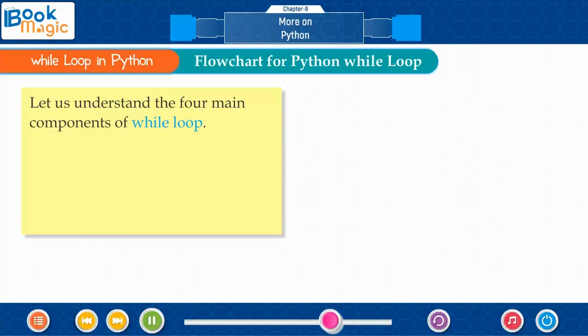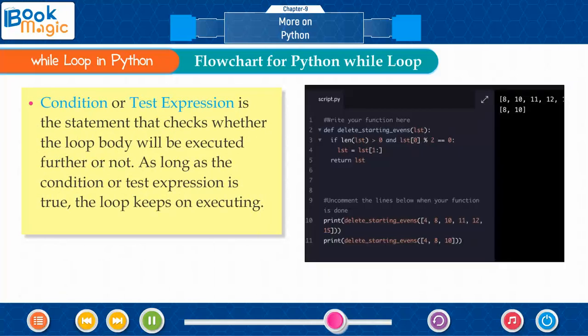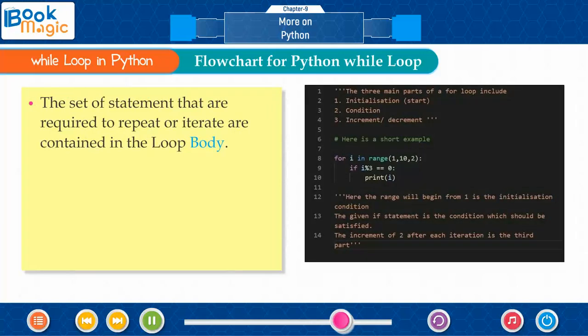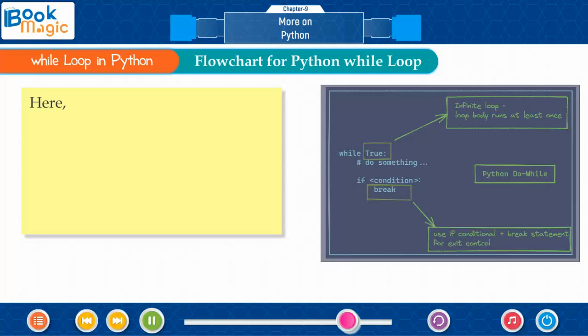Let us understand the 4 main components of while loop. Initialization is used to assign an initial value to the loop control variable. For example, i equals 7. Condition or test expression is the statement that checks whether the loop body will be executed further or not. As long as the condition or test expression is true, the loop keeps on executing. The set of statements that are required to repeat or iterate are contained in the loop body. Step value is the statement that keeps on updating the loop control variable till the final value is reached and the loop gets terminated.